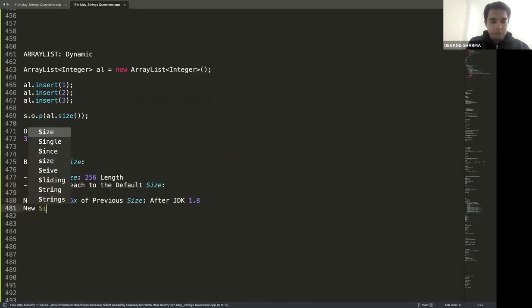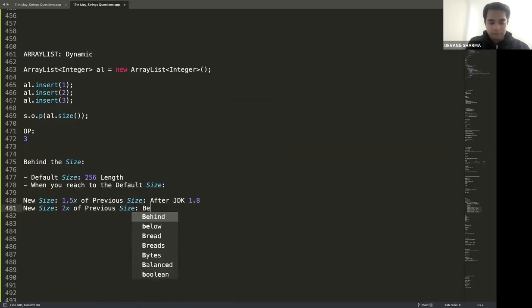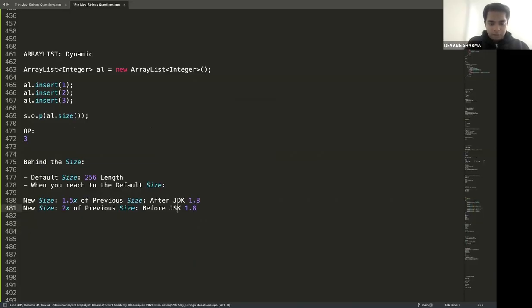Earlier, the new size used to be 2x of the previous size. Okay. I'm going to share something. If you want to read more about it, let me share this. I thought I've already covered this in your class. That's why I did not cover it. But anyways, let's get it here. There's a very good article from Tutorials Point. Just refer to it. This explained everything that I said. I'll walk you through that article as well and read about it once you get time.